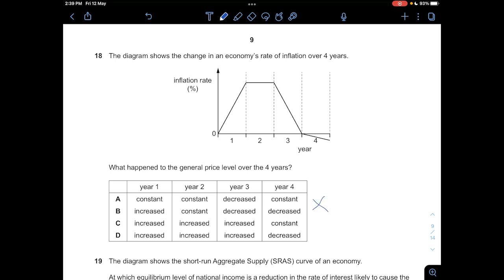Now for year 4, C says that at year 4, the inflation rate is constant. However, you can see that it's a negative inflation rate. So definitely the general price level has decreased. So the answer is D.